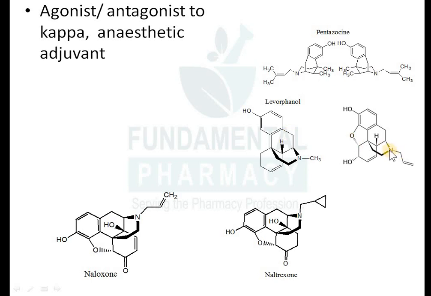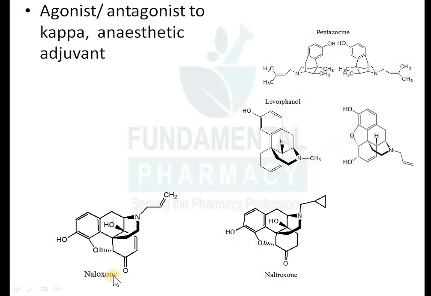Then this levorphanol, this nalorphine, then naloxone and naltrexone. Okay, so these are the antagonists to the opioid receptor. These are the opioid antagonists. This is the structure of levorphanol and this is the structure of nalorphine. This is the naloxone. These two, levorphanol and nalorphine, are the non-specific antagonists to the opioid receptor.